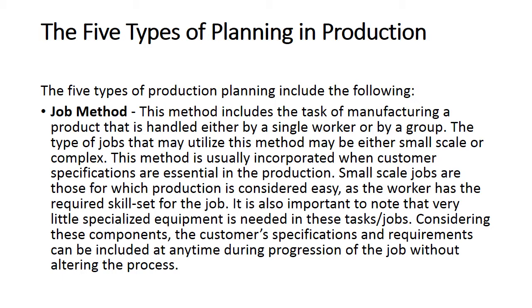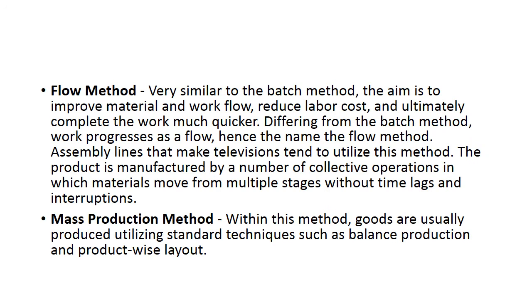There are a few points to be noted: the job method should be used for a small batch of production with a single worker or a group of workers. It is incorporated when customer specifications are essential in the production, and we need skilled employees to do this job. Considering these components, the customer specifications and requirements can be included at any time during progression of the job without altering the process.